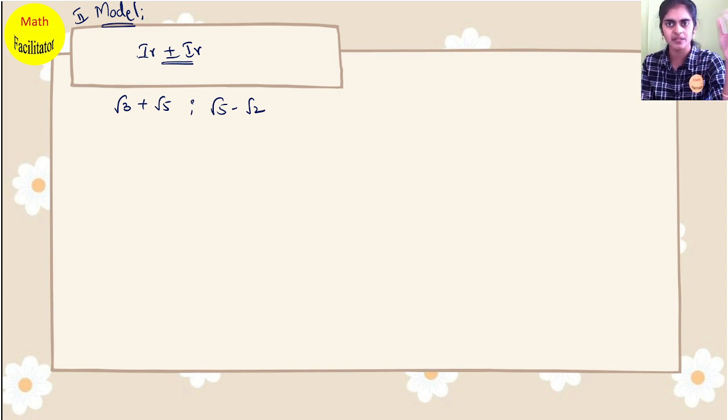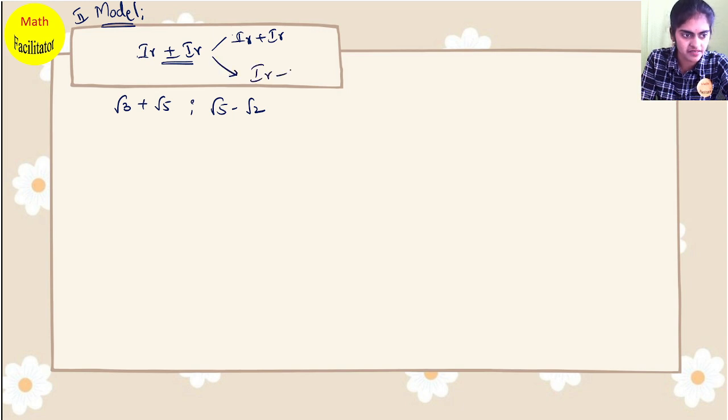If there is addition or subtraction between two irrational numbers, it comes under this model. Understood? Let me explain this in detail.